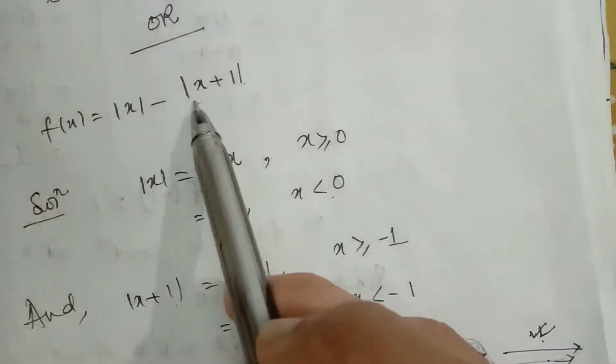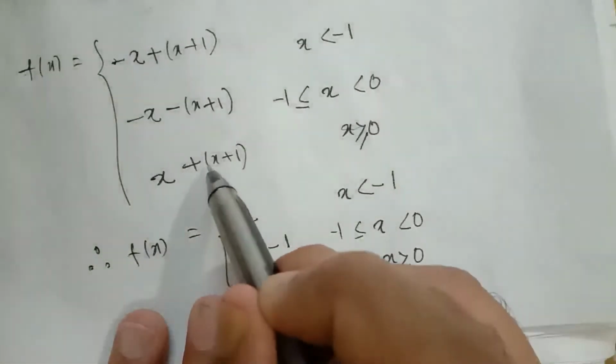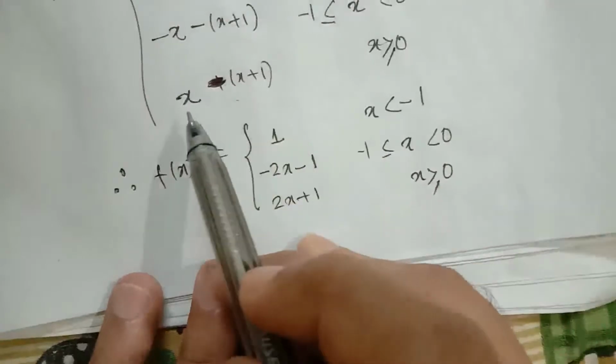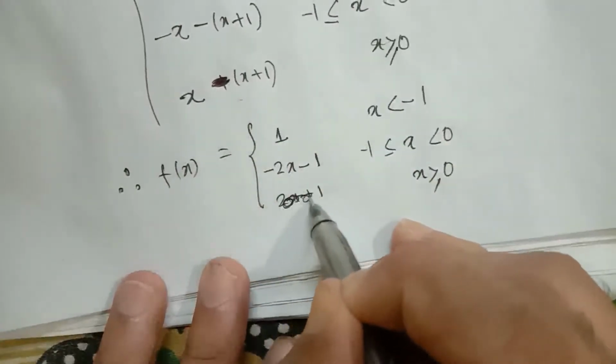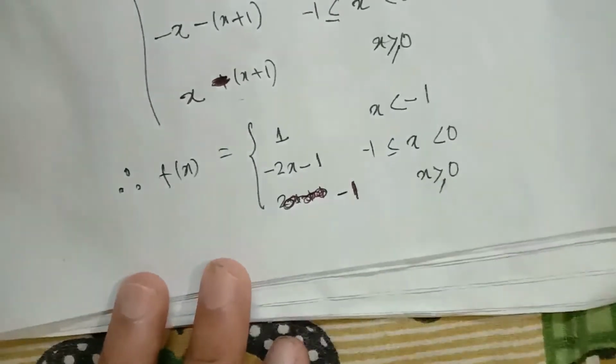I have written plus of x plus 1, but modulus of x plus 1 will actually be x plus 1 only. Ultimately the value of this will be minus 1.